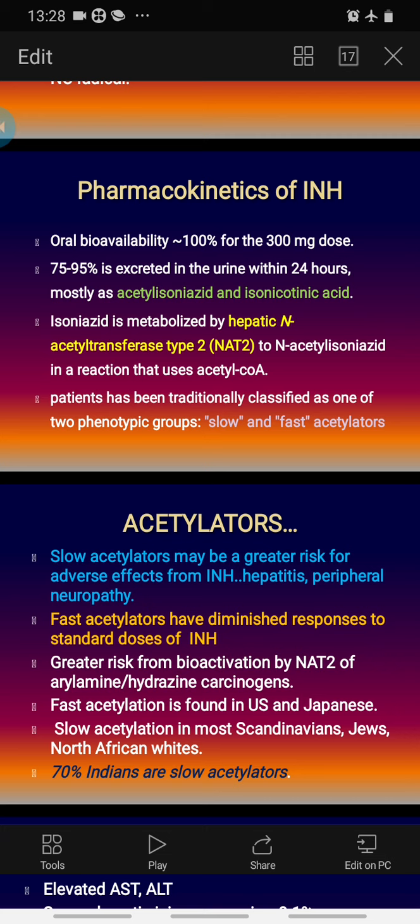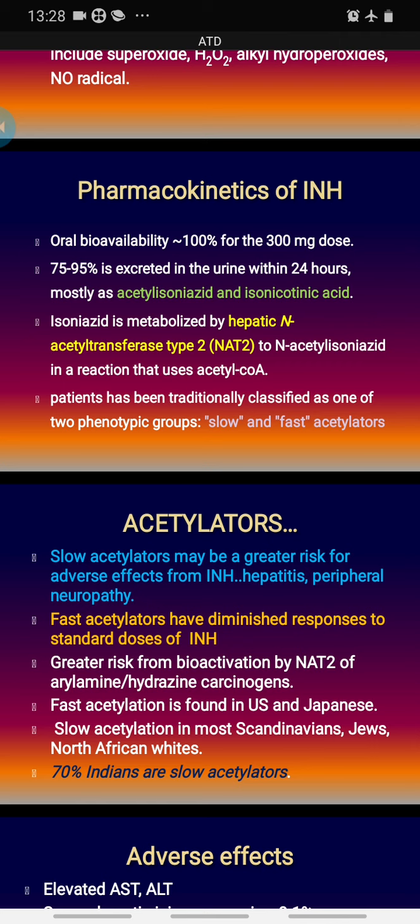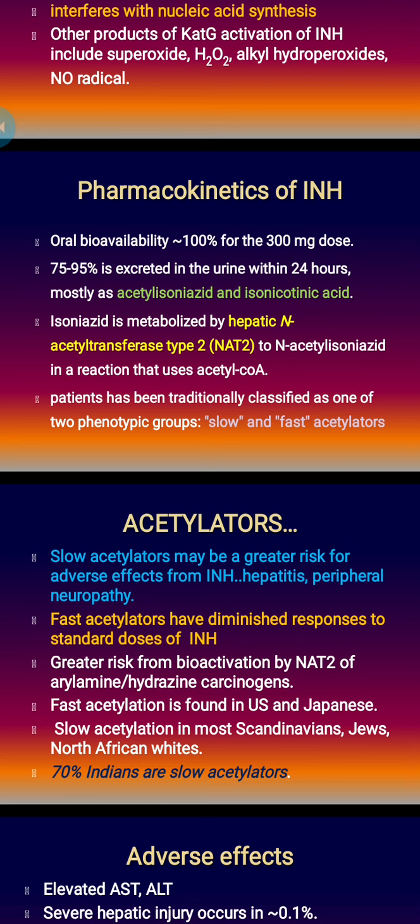Now, regarding NAT2, depending on NAT2 activity, patients have traditionally been classified into one of two phenotypic groups: slow and fast acetylators. Patients in whom NAT activity is slow, we call slow acetylators, and in whom NAT activity is fast, we call NAT2 fast acetylators.